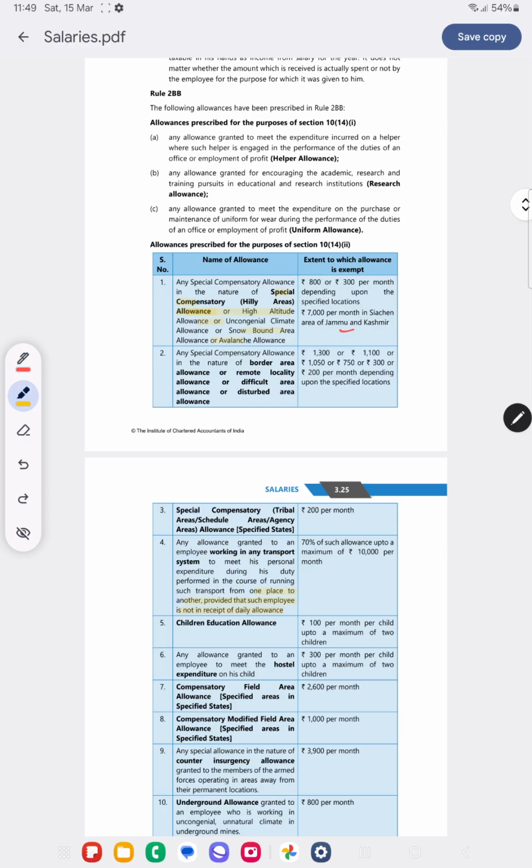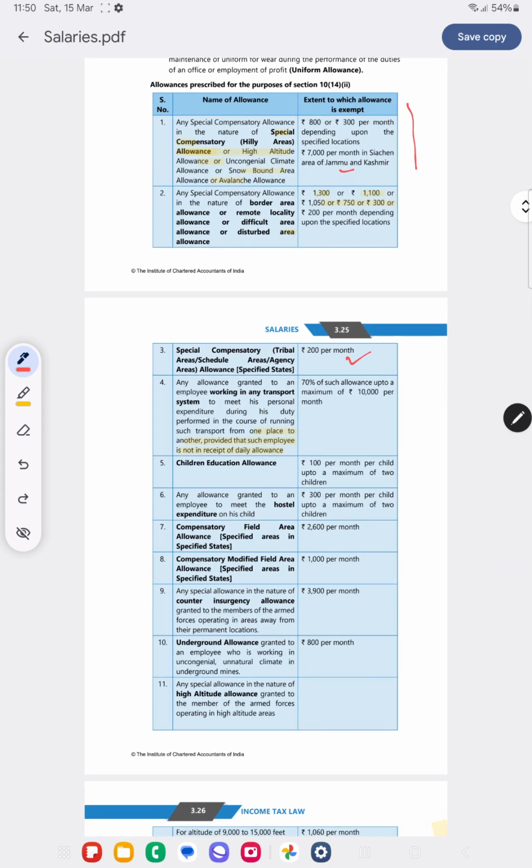Any special compensatory allowance in the nature of border area, remote locality, difficult area, disturbed area allowance: 1,300, 1,100, 1,050, 70, or 300 per month depending on the specified locations. Special compensatory schedule area allowance, 200 per month. Now this is only exempt for the old regime. All these are only applicable for the old regime.